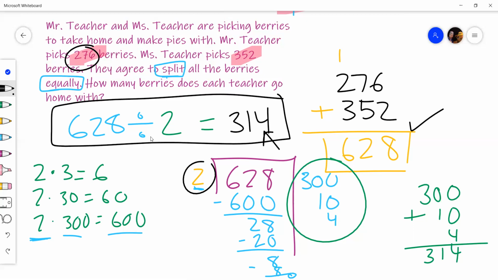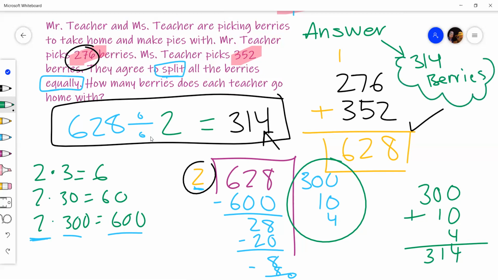But remember, it's a story problem, so we have to label it. So I'm going to come over here. After all these circles and things, I'm going to go ahead and say, just to be clear, here's my answer: 314 berries, right? Again, using the unit of measurement. And there we have it. The fun of story problems or math stories or whatever you want to call them. This is what it's all about.